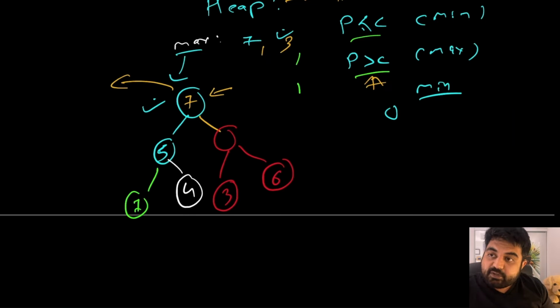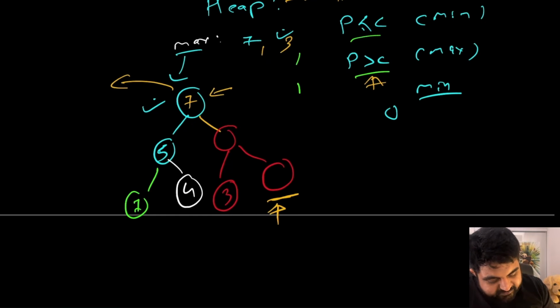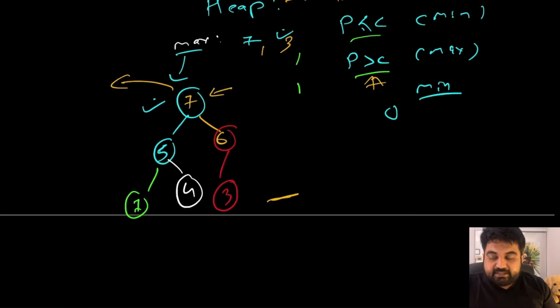So once again we are going to repeat the same process. We are going to find the child with the highest value, which in this case is 6. So once again this 6 is also going to be shifted up, and we are going to have this node become empty. So remember, inside the heap, whenever we process a node, we always have to do a shifting operation, but eventually the node from the bottom is always going to be removed. It is never going to be that a node from the middle gets removed and then there is nothing and there is an imbalance in the tree. No, it's always going to be a balanced tree, and we are going to maintain the heapify property very easily, very thoroughly, and very clearly.